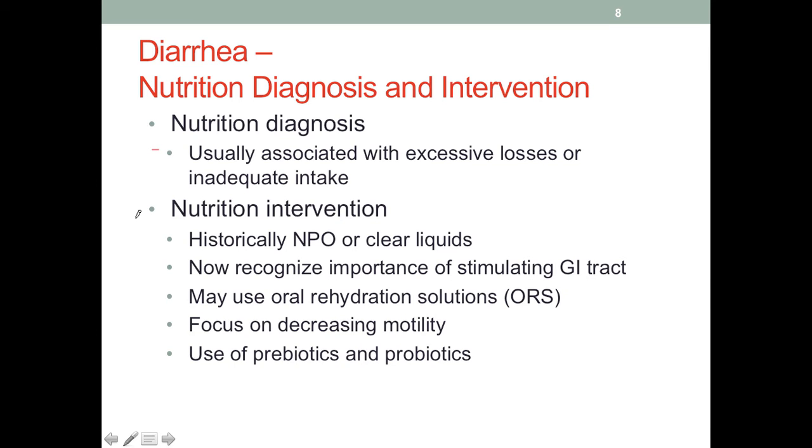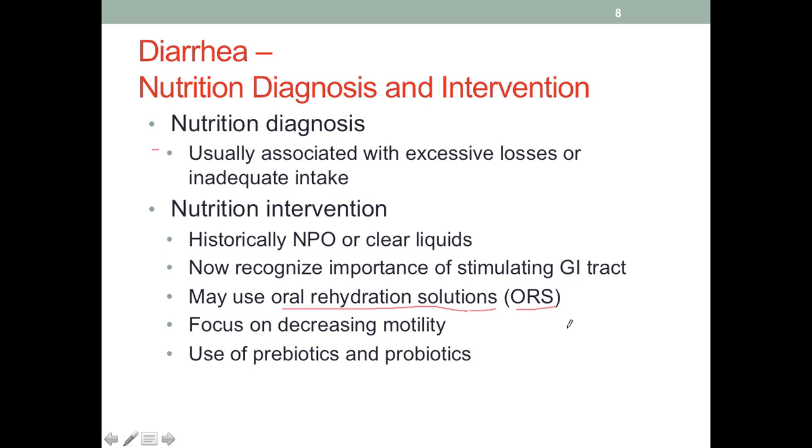So we basically need to use it or lose it. And if we're not using it, it could open the door for other complications later on. So we need to have at least some stimulation so the GI tract is being put to use. There are also oral rehydration solutions, or ORS. This is used by the World Health Organization and is especially important in developing countries where it saves a lot of lives, especially for children.